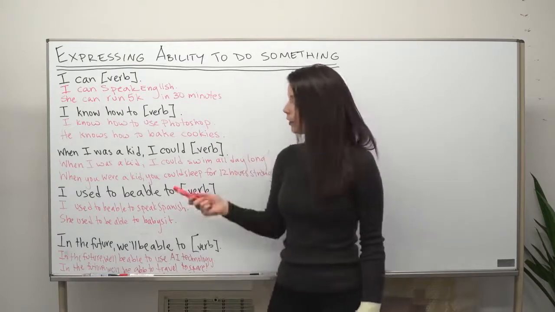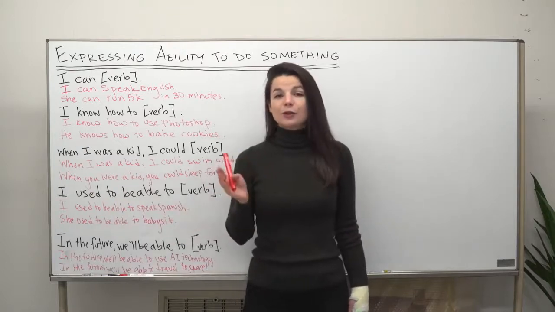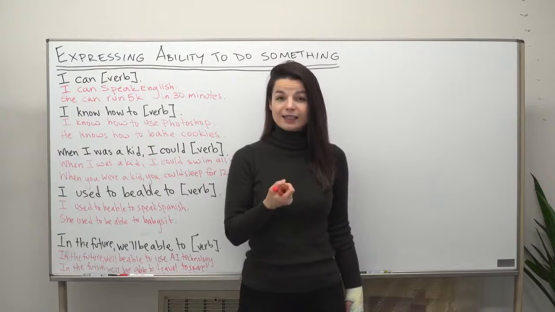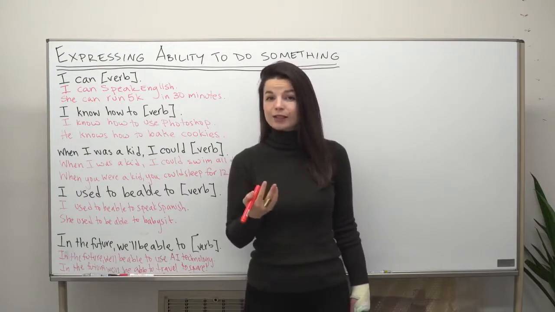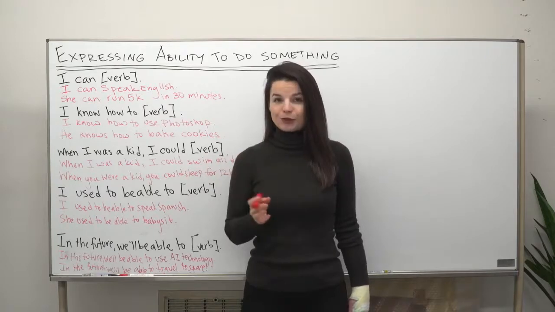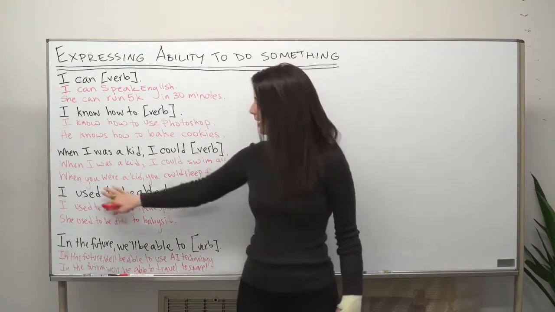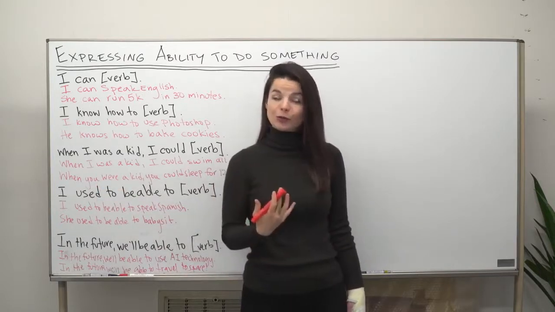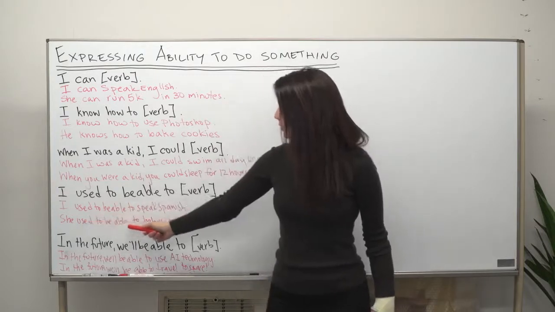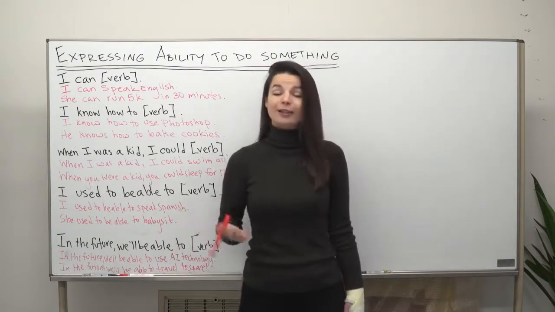I used to. Also, please consider the pronunciation here. So not "used to," but native speakers connect the D and the T sound at the end of "used" and "to." So it's not "used to," but "used to." There's just one sound there, "used to." So think of it as dropping the D, "used to." I used to do something. One more example. She used to be able to babysit, meaning her schedule maybe has changed.